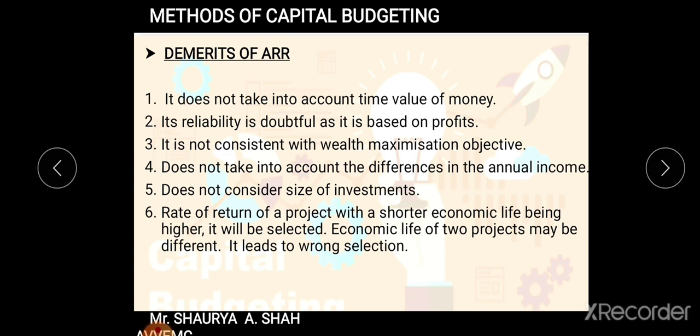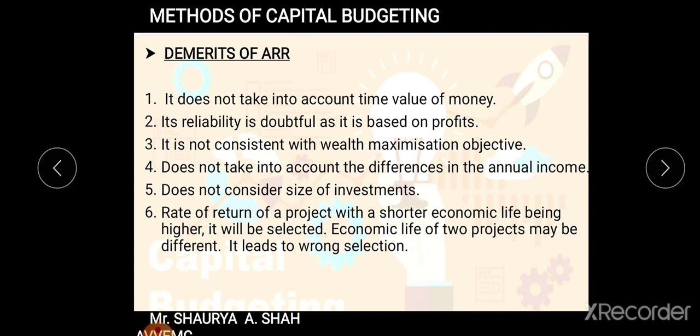After the characteristics, we started with the main methods and techniques of capital budgeting. The very first among them is ARR. The methods we will see one by one with one example and their merits and demerits, and then we'll continue forward. So we saw the meaning of ARR, the process, how it is calculated, we solved one sum for it, and the merits and demerits.